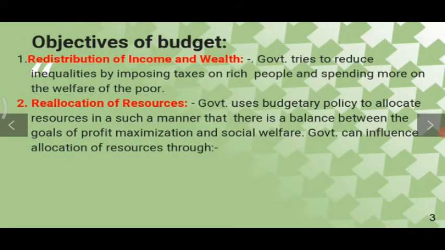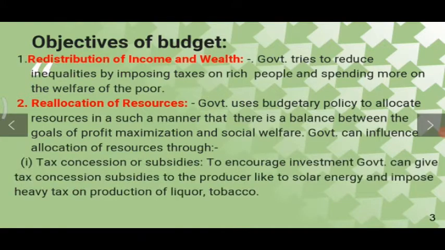The second objective is reallocation of resources. Government uses budgetary policy to allocate resources in such a manner that there is a balance between the goals of profit maximization and social welfare. So government can influence allocation of resources through tax concession or subsidies. So here government encourages investment.